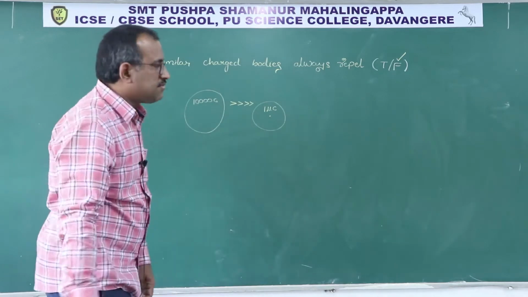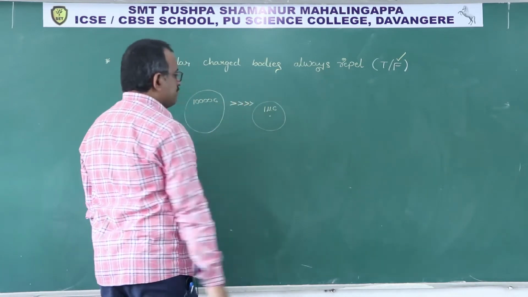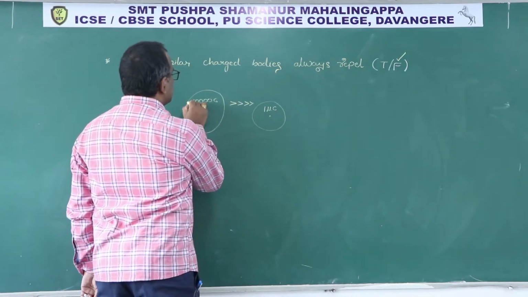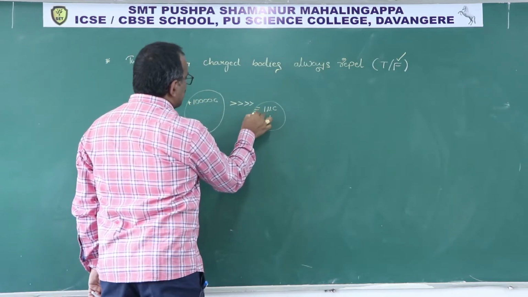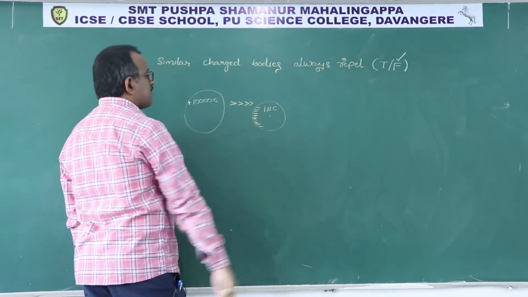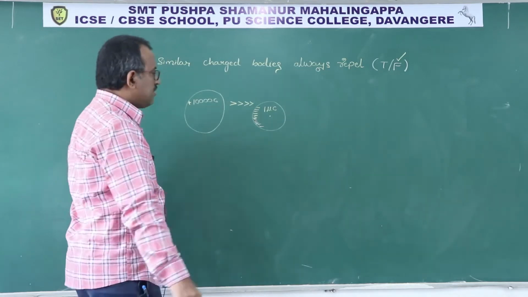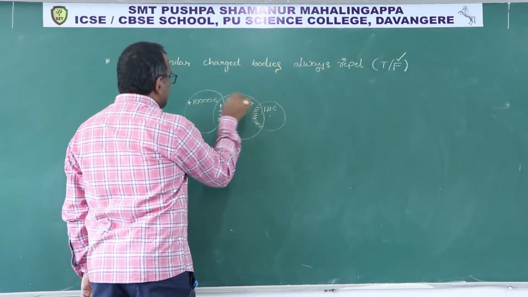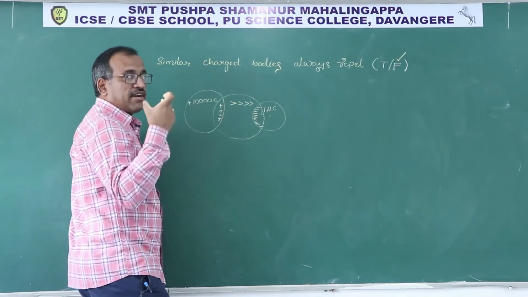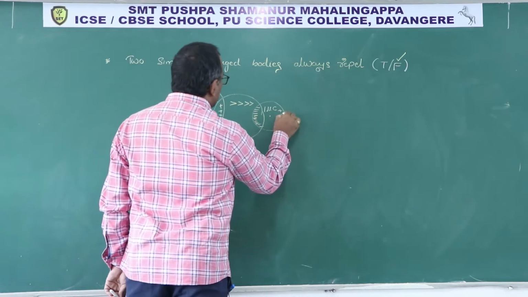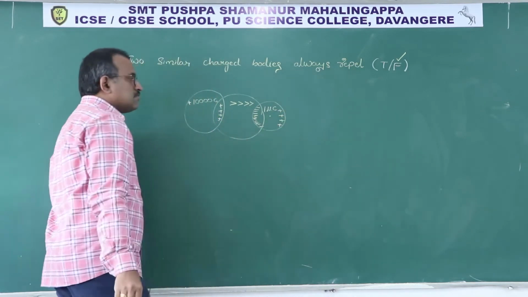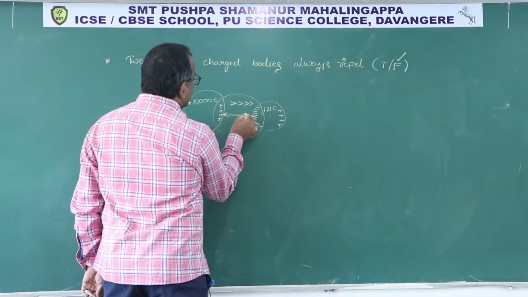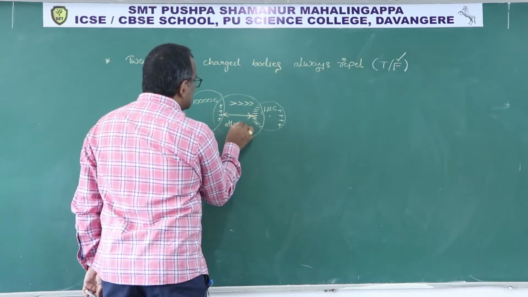In this situation, due to induction, this side is positively charged, this side negative, and more negative will come and sit over here. And you see the gap, this will be less gap, more attractive, and this side more gap. You have to understand that the attractive force dominates between them, attraction dominates.